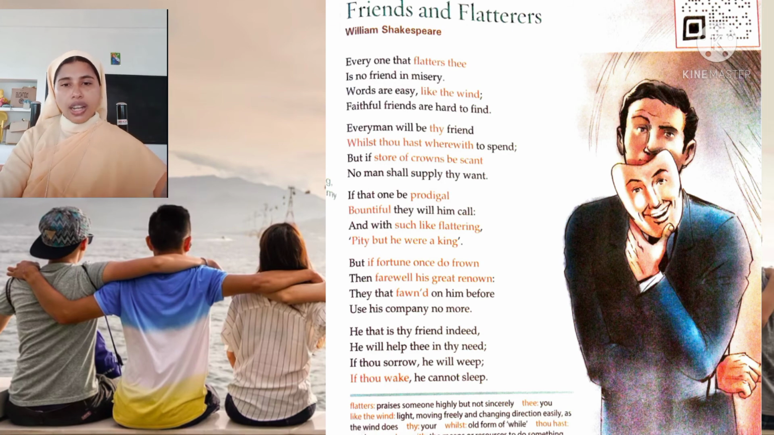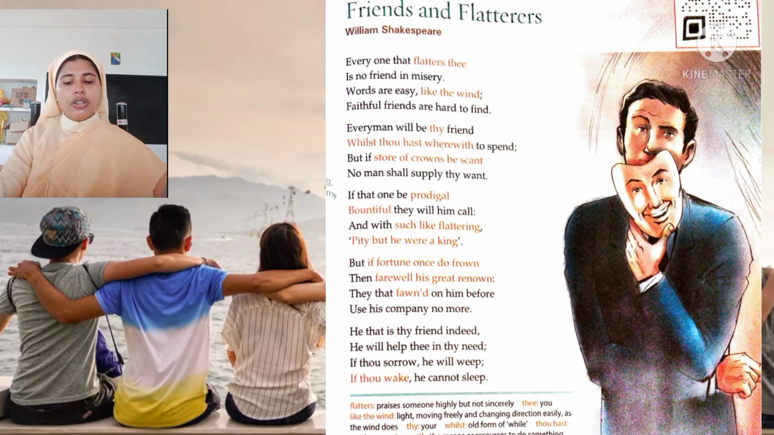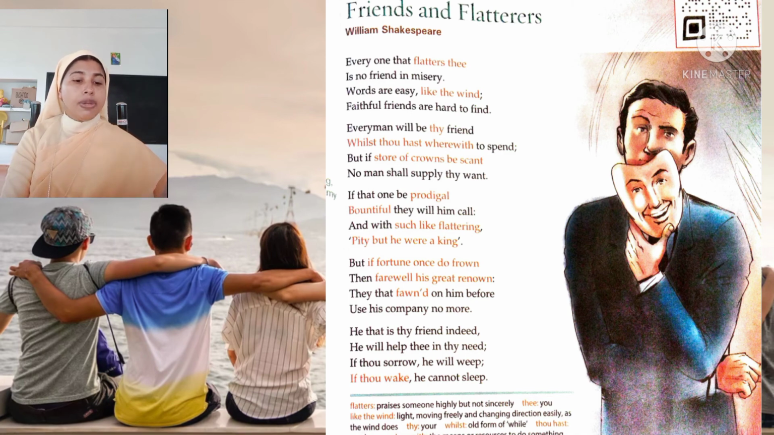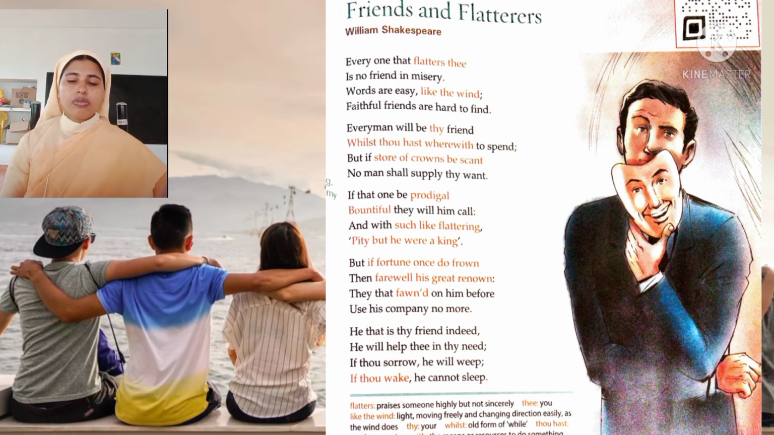There are also other examples of inversion in this particular poem. That is, "but if fortune once do frown." Here "once frown" has changed its order. Another example of inversion is "he with thee doth bear a part." He who is with you does bear a part. There is a change of order.